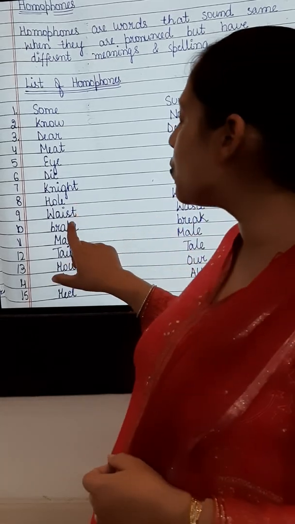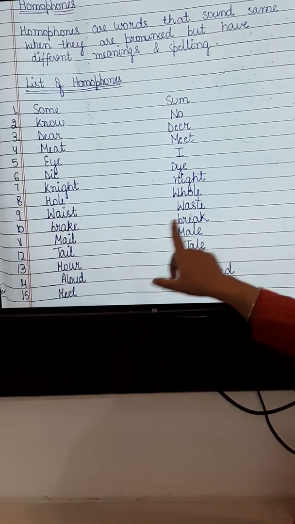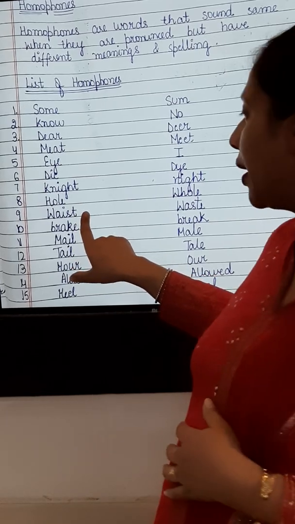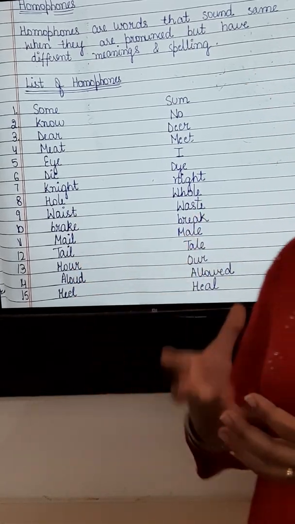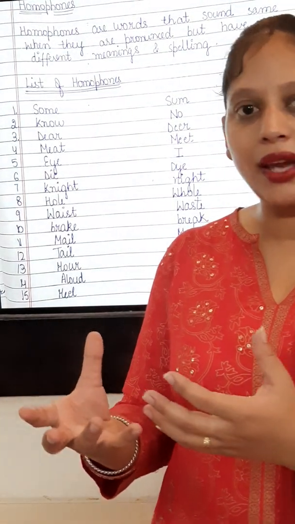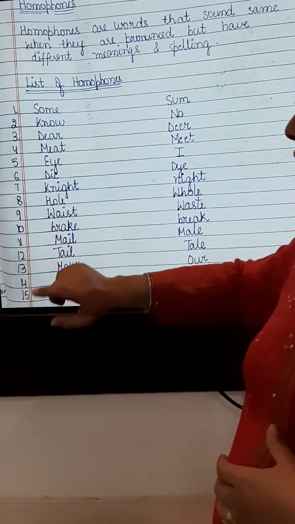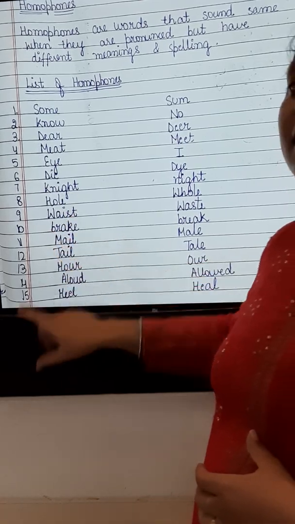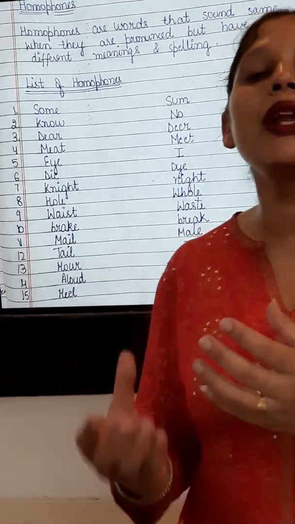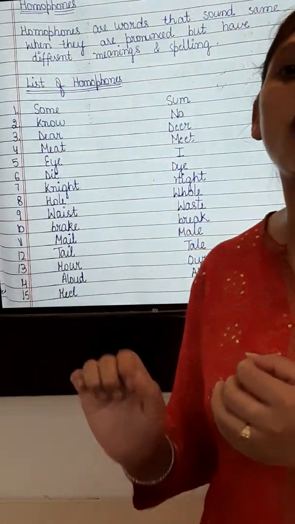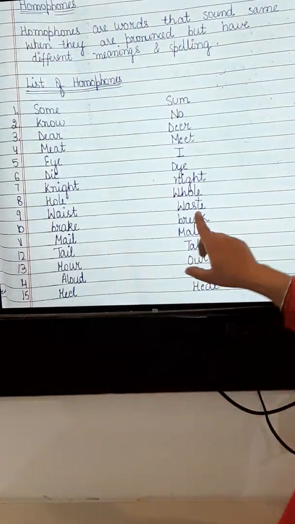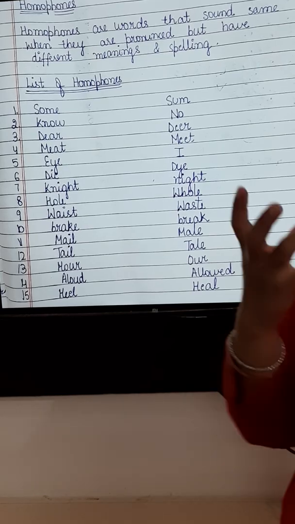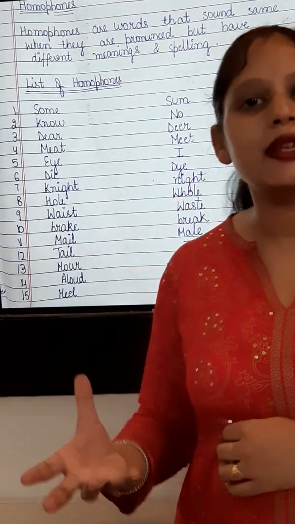Okay. Now the next word is waist. This is also waste, that is WASTE. This is the part of the body, and this waste we can say that excess material. Okay. Now this is brake, that is BRAKE. This means a device that is usually used to slow down the speed of the vehicle. Okay. Now this break, that is BREAK, that is to smash something or to shatter something.